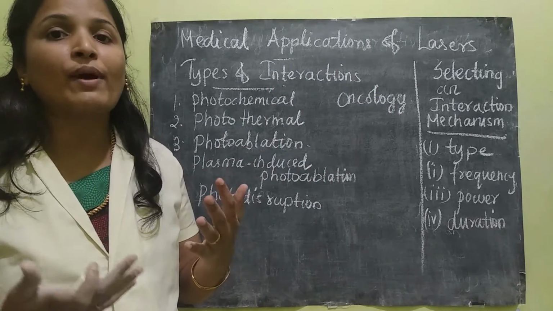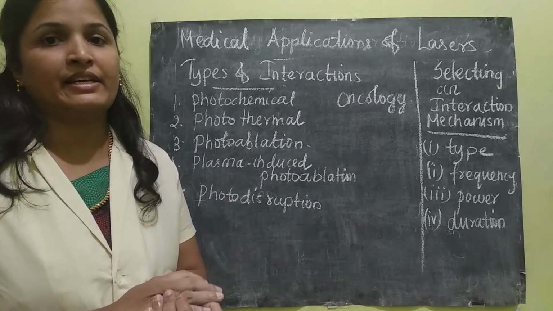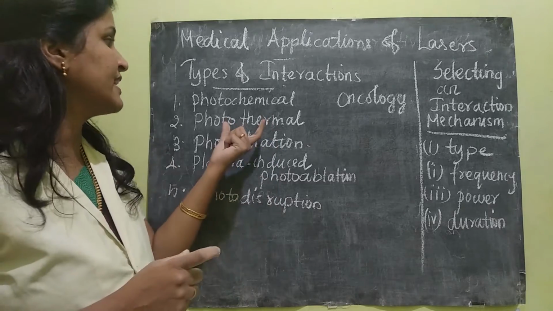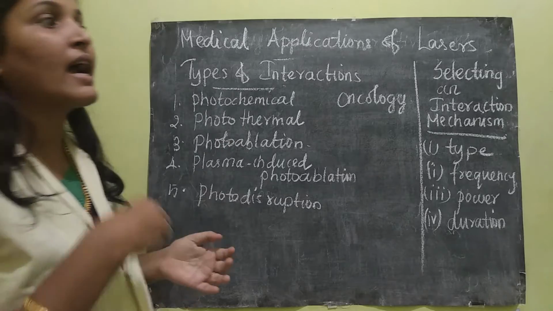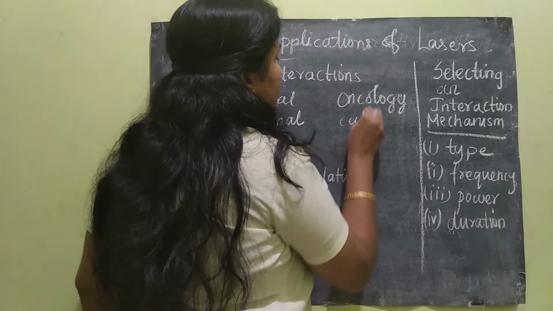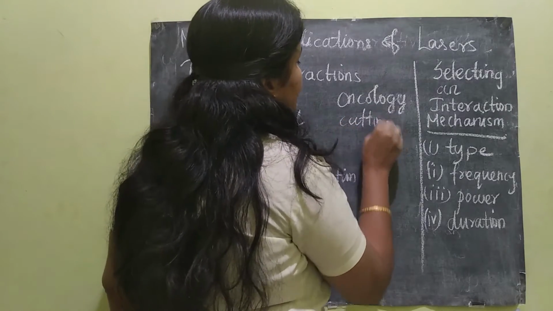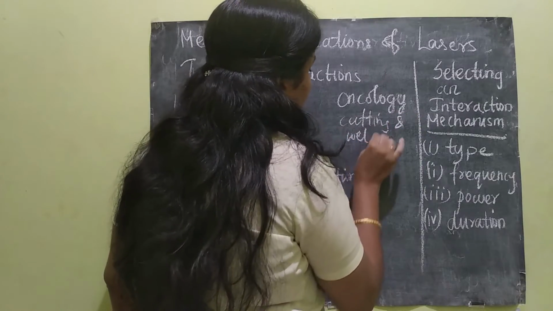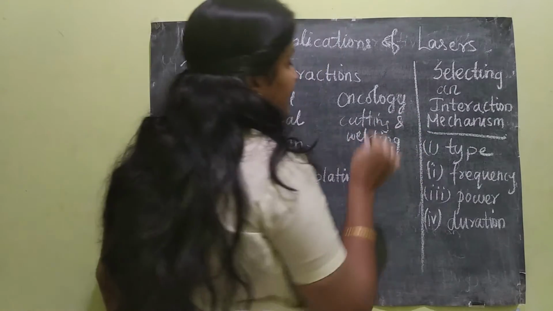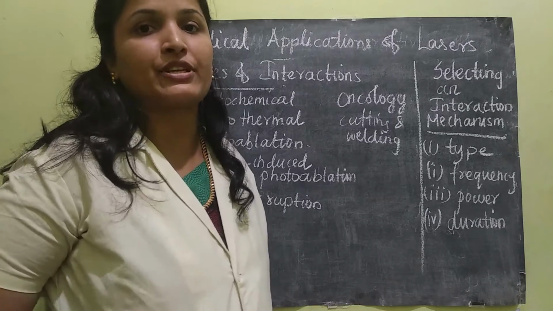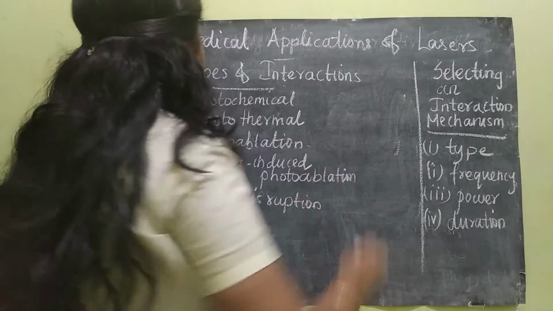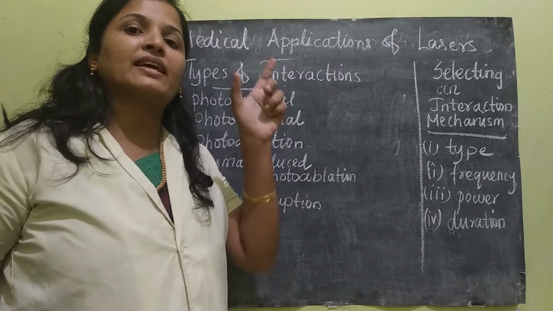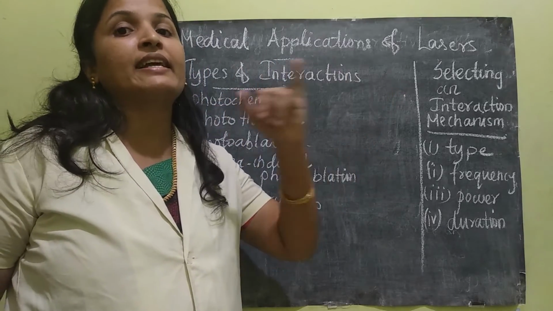Because of the collision, heat will increase. So this type of interaction is very useful in cutting and welding, which is used in laser surgery. Because temperature is increasing, cutting and welding is possible.